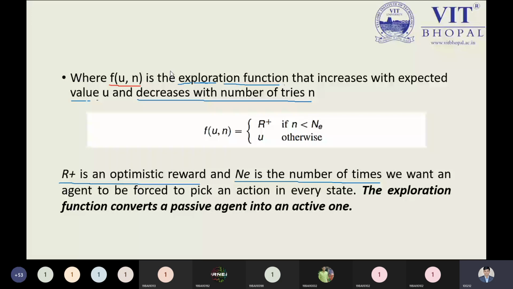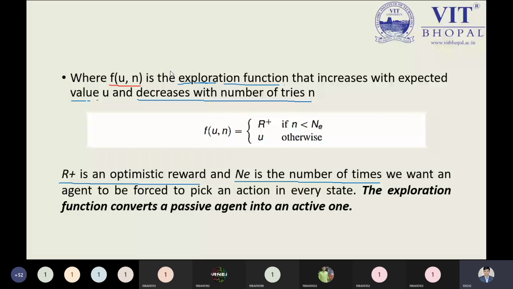What is Ne? Ne is the number of times we want an agent to be forced to take an action in every state. So each and every state when an agent tries to perform the task, that is also to be identified by Ne. So this Ne is compared with n, the number of tries.